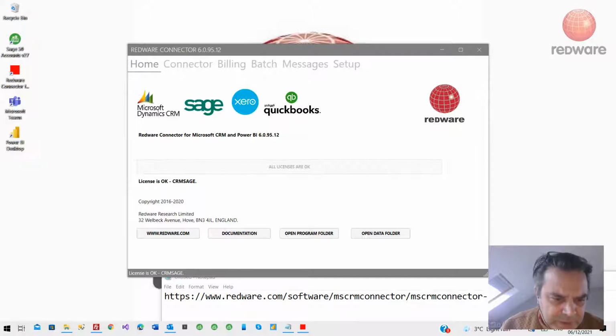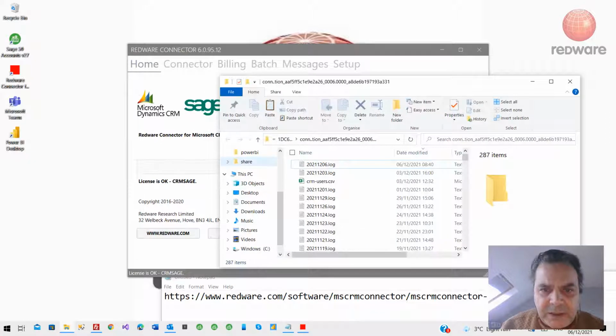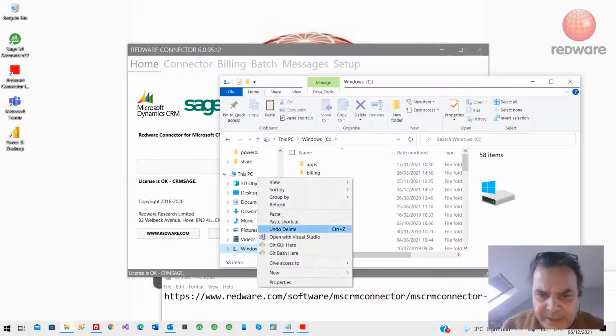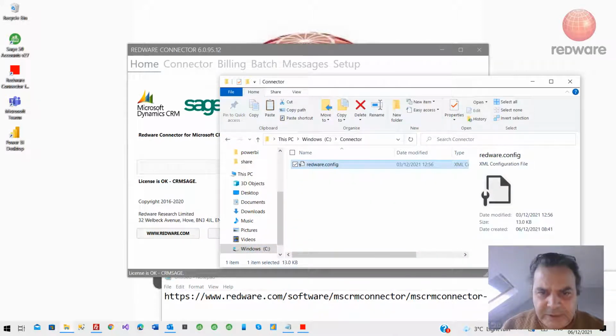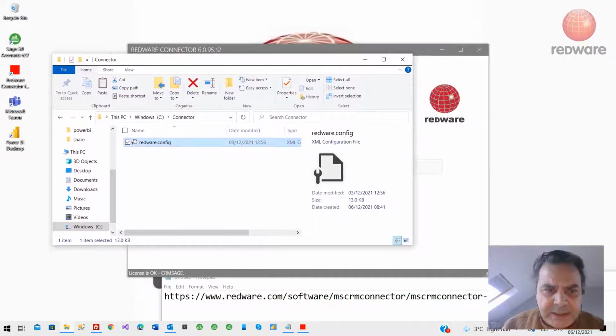And so what we're going to do is create a new folder on the C drive. You can call yours Redware. I'm going to call mine Connector. And in there, just drop that redware.config, because we're going to need it later.